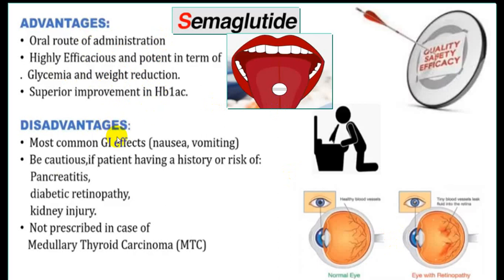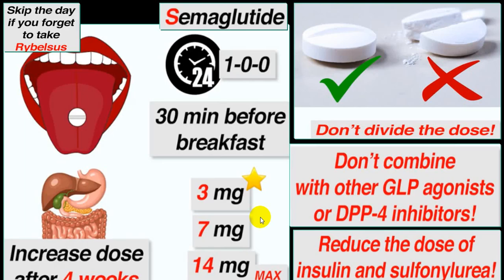The only disadvantage, again like any incretin mimetics: nausea, vomiting, risk of pancreatitis, increased risk of retinopathy, and kidney injury. It is not prescribed in a case of medullary thyroid carcinoma. So you have to keep a watch on that.